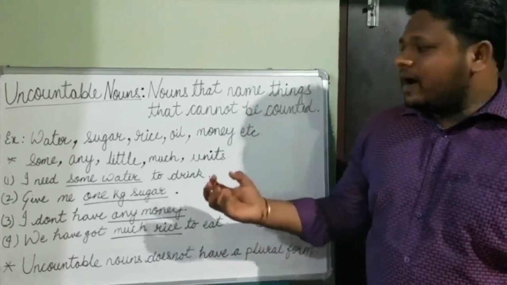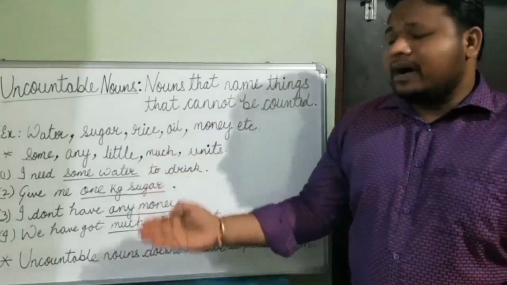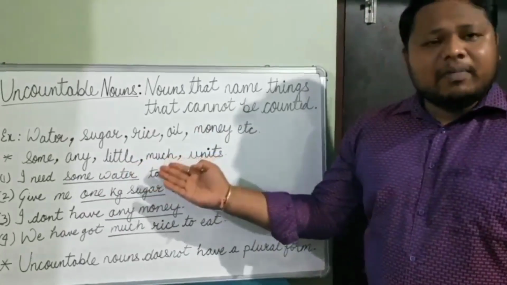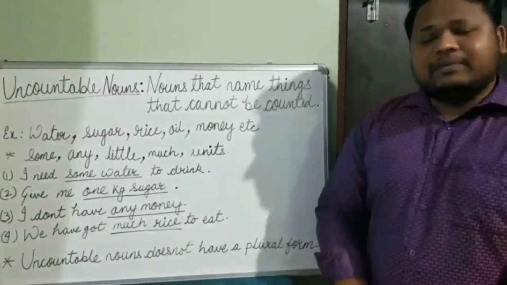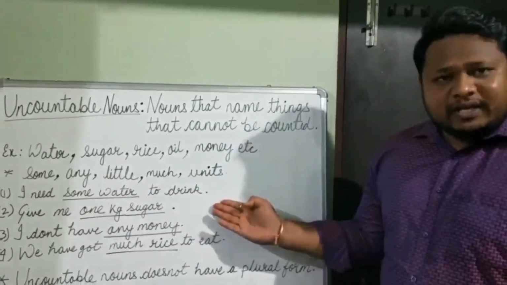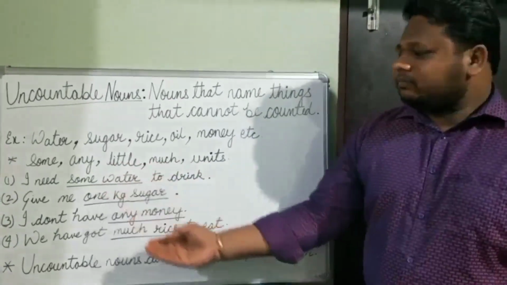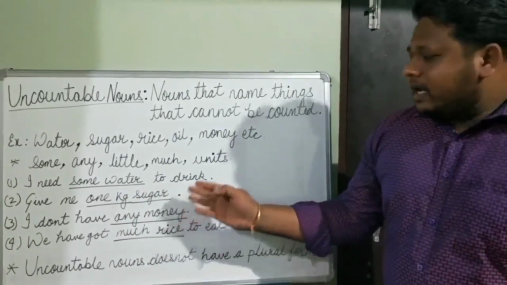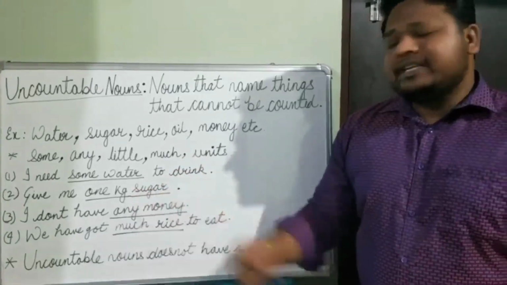So how do we define these kinds of nouns? We define such nouns in the form of some, any, little, much, or using some units. Okay? Let's take some examples. I need some water to drink. Here we defined water in terms of some. Example 2. Give me 1 kg sugar. Here we are defining sugar with the help of the unit kg.